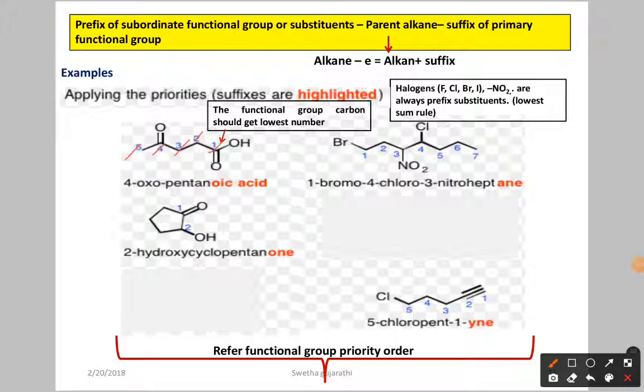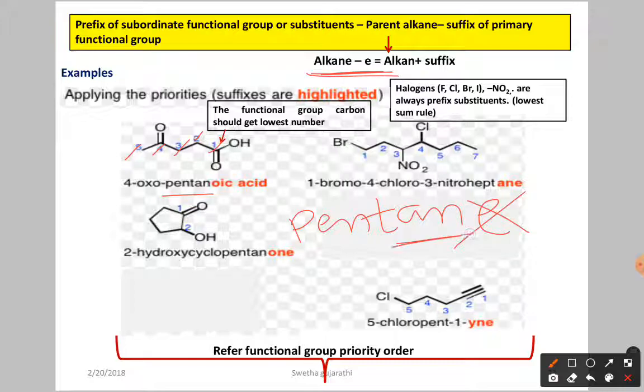Now if you write the nomenclature here, we have 5 carbon atoms. If we don't have any functional group, then you are going to write the name as pentane. Just now we told, from the alkane you have to remove the E, so this is pentan. Then after that you have the suffix of the primary functional group. Now this is the primary functional group.